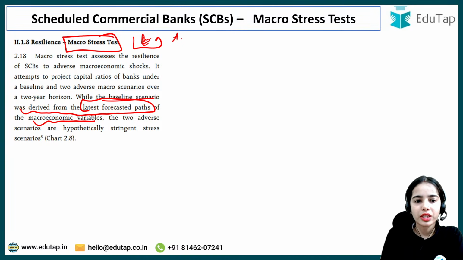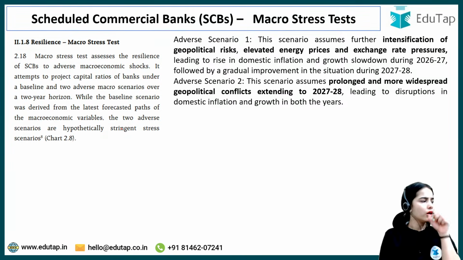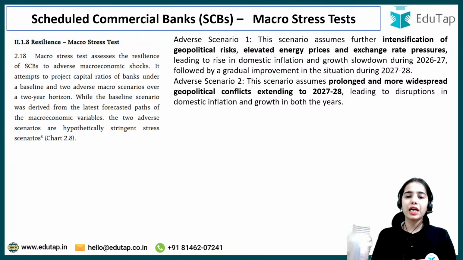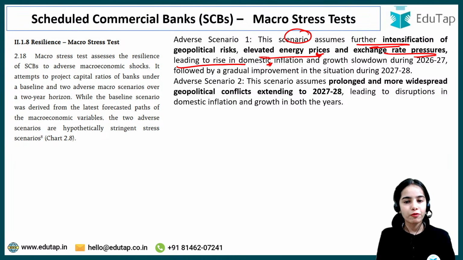While for the adverse scenarios, there are two: adverse scenario 1 and adverse scenario 2. These are the stress scenarios: if such kind of stress comes, how will the banking sector react and what will the data be for the banking sector. So the baseline scenario is the normal scenario. Adverse scenario 1 assumes further intensification of geopolitical risk, elevated energy prices continuing, and exchange rate pressures continuing, leading to a rise in domestic inflation and a growth slowdown during 2026-27, followed by a gradual, slow improvement in the situation during 2027-28. Adverse scenario 1 is this.